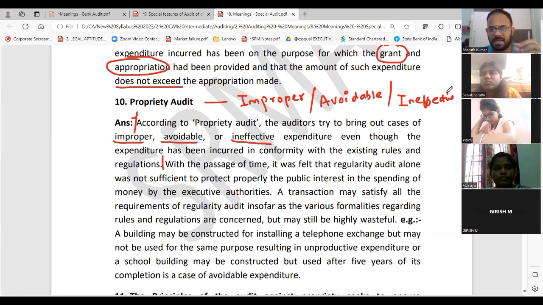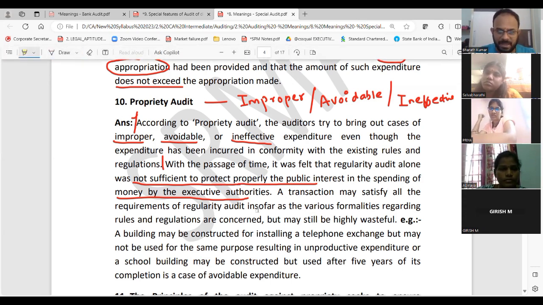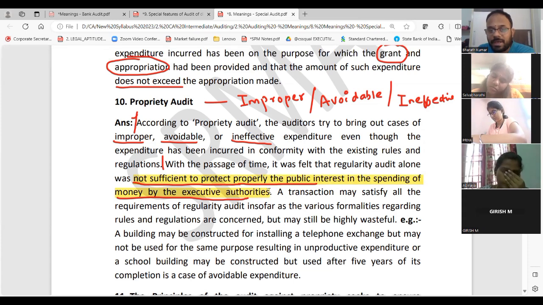See the next point. With the passage of time, it was felt that regular audit alone was not sufficient to protect the public interest properly in spending it. That means what, guys? Daily you are doing audit or daily you are studying is not the point. How you are doing revision, how you are writing test, how you are having a writing practice is more important. They are covering here also. Just spending time daily is not sufficient to protect the public interest. When you want to do it, you should do it properly, qualitatively.